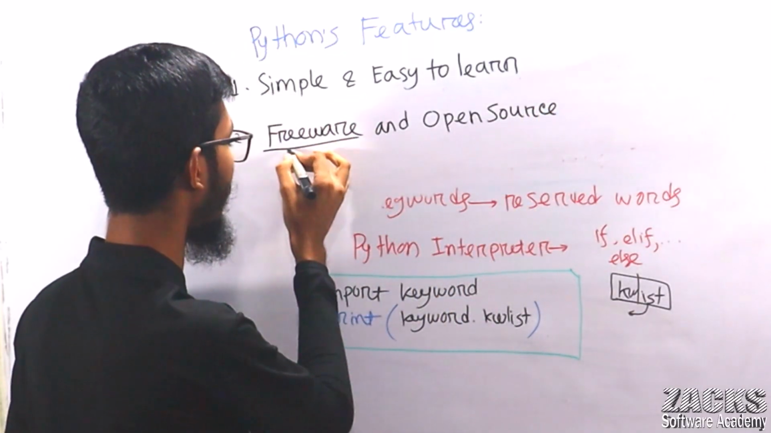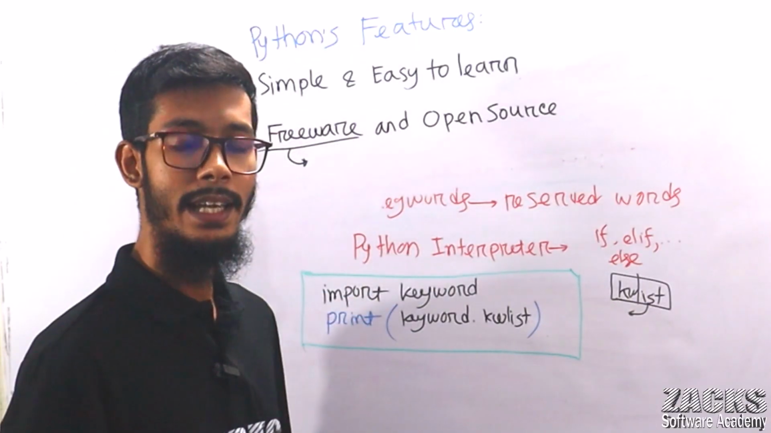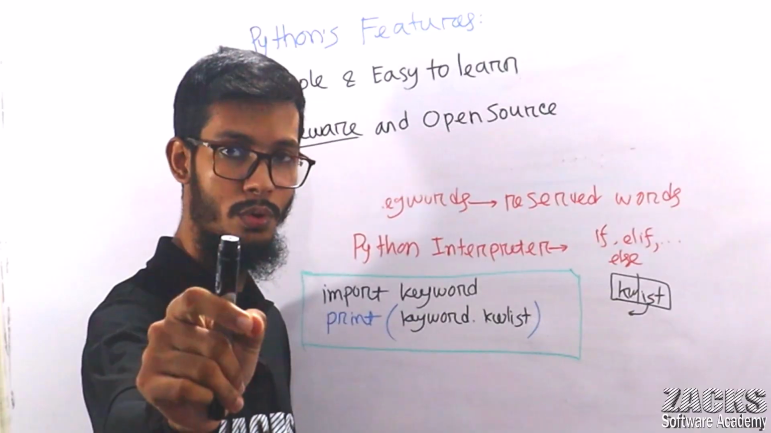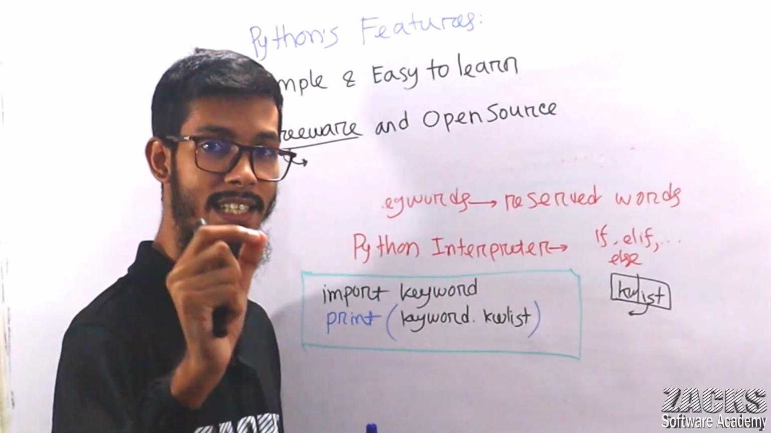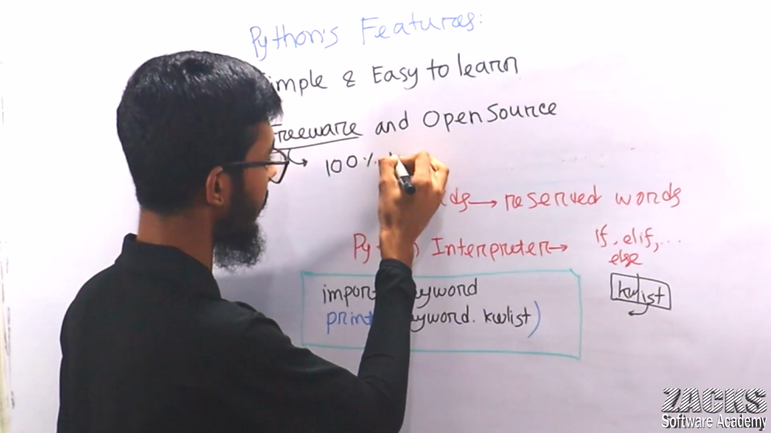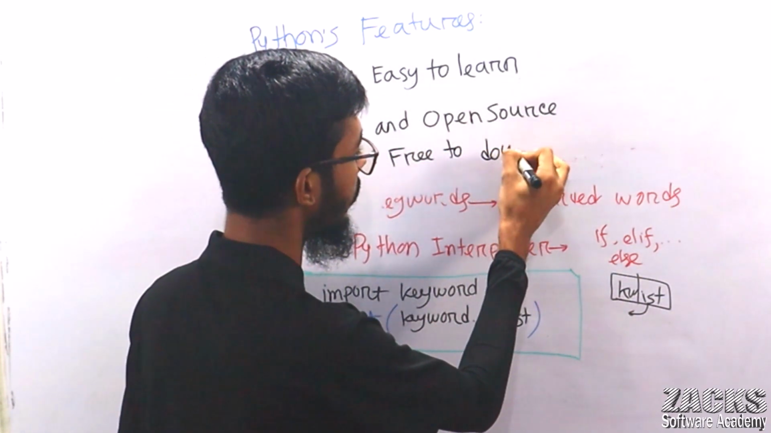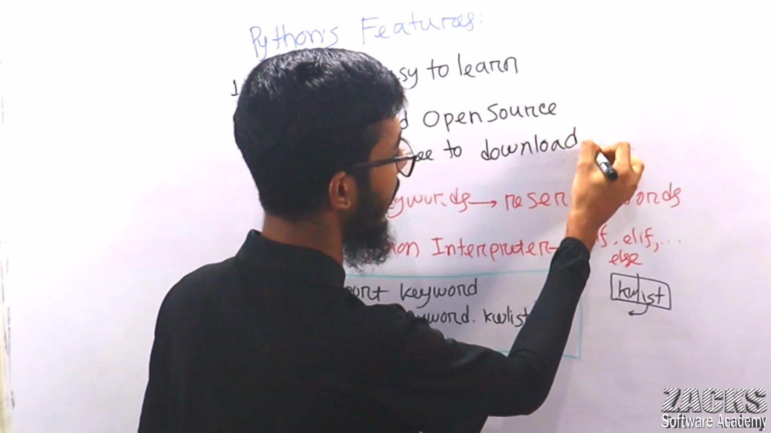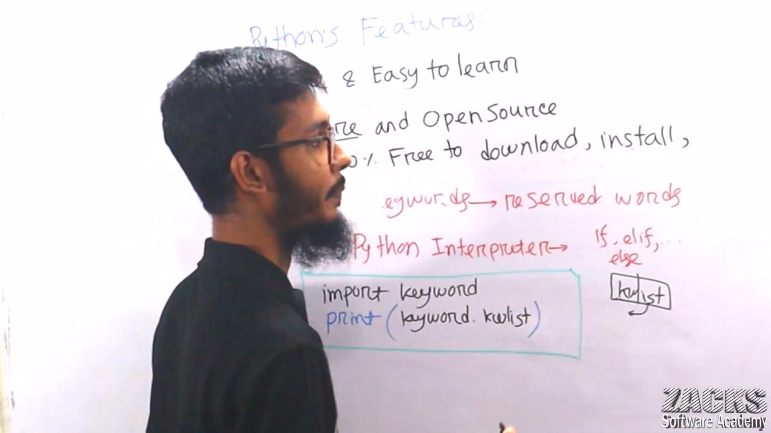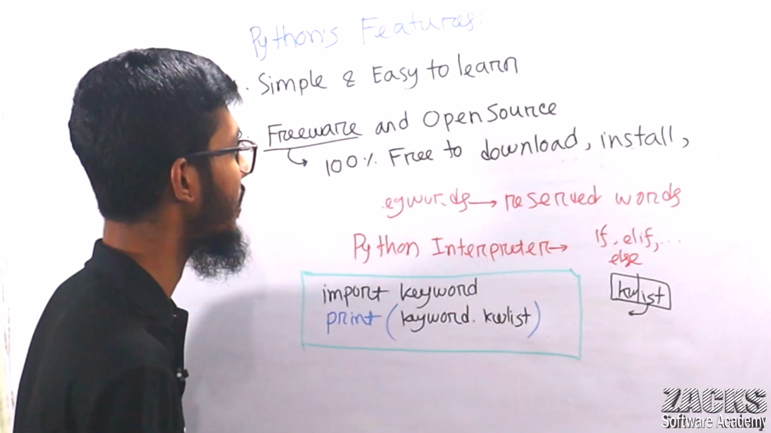What does it mean by freeware? Freeware means, in simple terms, it's 100% free. It means you can download the Python software from the official source freely without paying a single dollar, right? It's 100% free to download and install. And we can use it in our projects also, right? We can use Python. I hope there is no need to explain any concept, right?